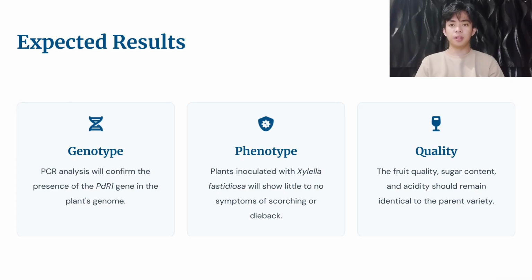Finally, because the PDR1 gene comes from a related grape species, we expect fruit quality to remain unchanged. The berries should keep the same flavor, sugar levels, and overall characteristics as the original variety. Overall, the goal is a vine that resists disease without sacrificing the traits that make Vitis vinifera valuable.